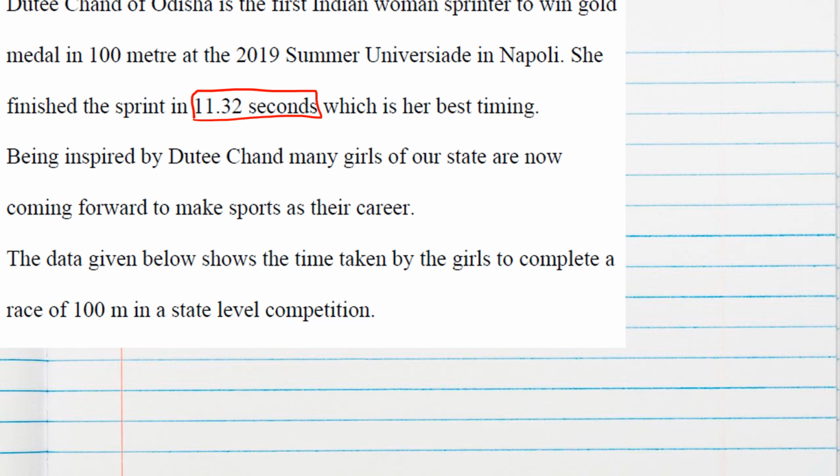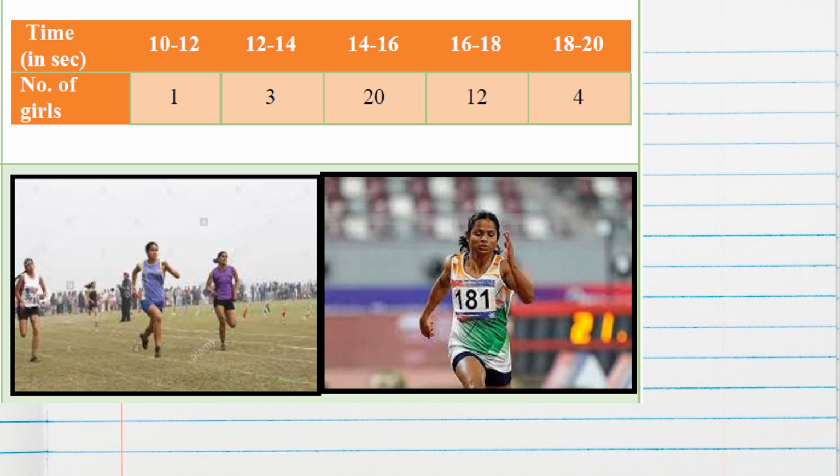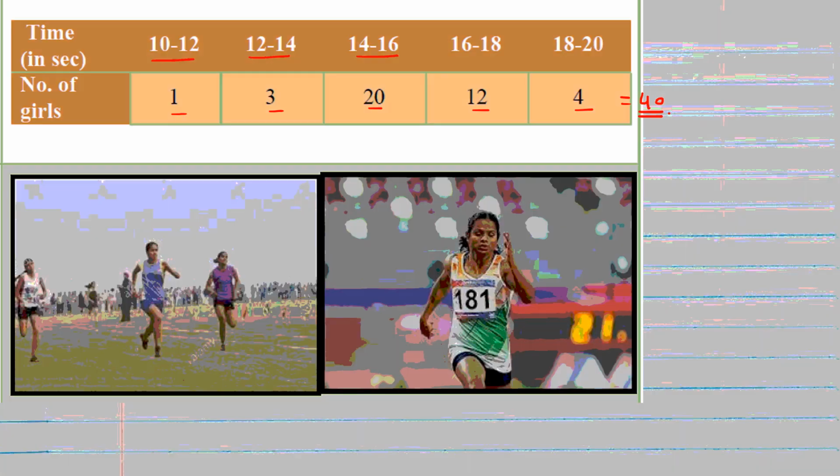The data given below shows the time taken by the girls to complete a race of 100 meter in a state level competition. So time is given 10 to 12, 12 to 14 and number of girls are given. So if we add them, 1, 6, 3, 6 and total 40 girls have participated. Now we'll come to the question.